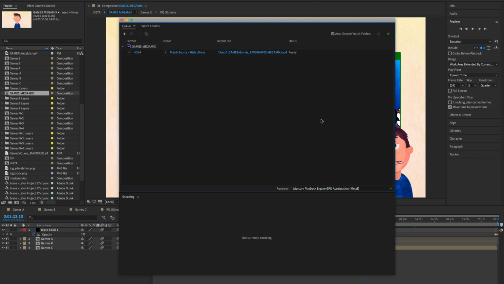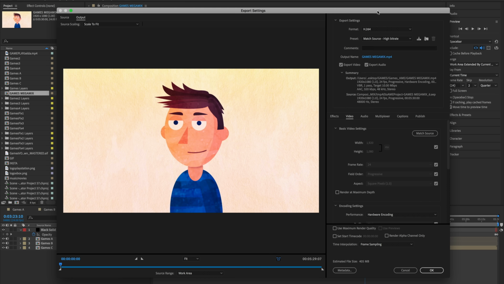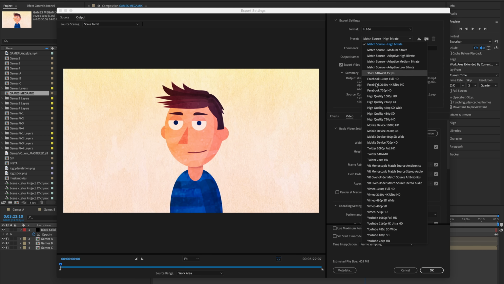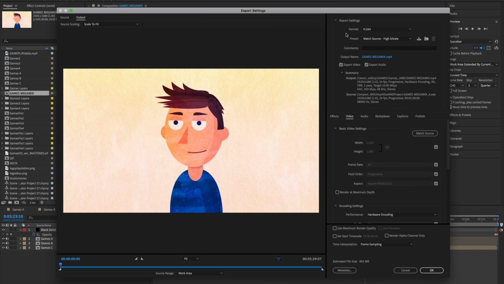So that's going to open up Adobe Media Encoder, and this allows you to render out your final piece in the best possible quality. So you might see different defaults here. It might be a different MOV file or something like that. I'm just going to click on whatever's here in my format. And then I'm going to see my full export settings. Now you have a lot of different options here of the type of format you want. They have some presets in terms of professional settings that are going to look as good as possible. And you can scrub through and see different frames at full quality to get an idea of what they're going to look like.